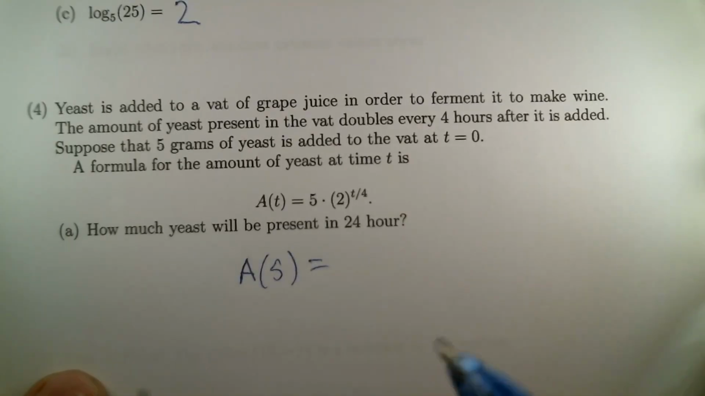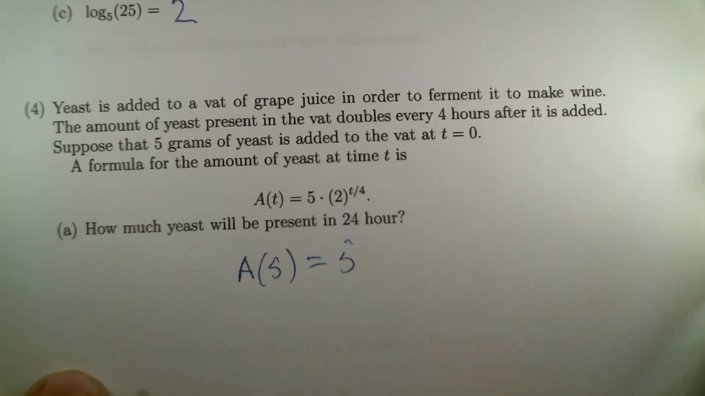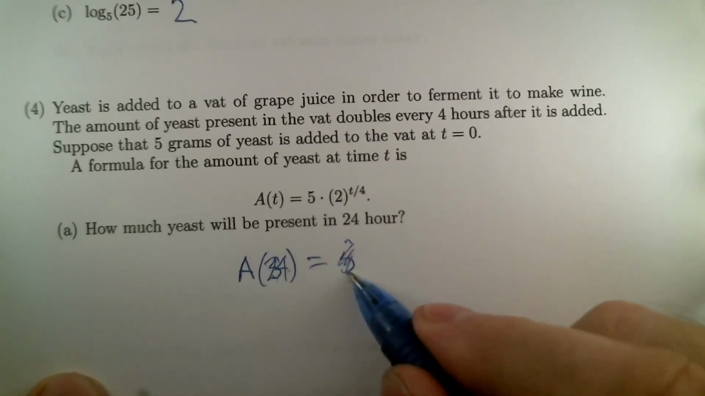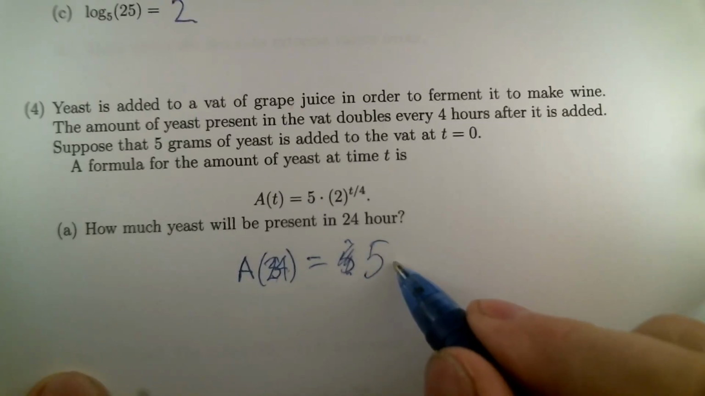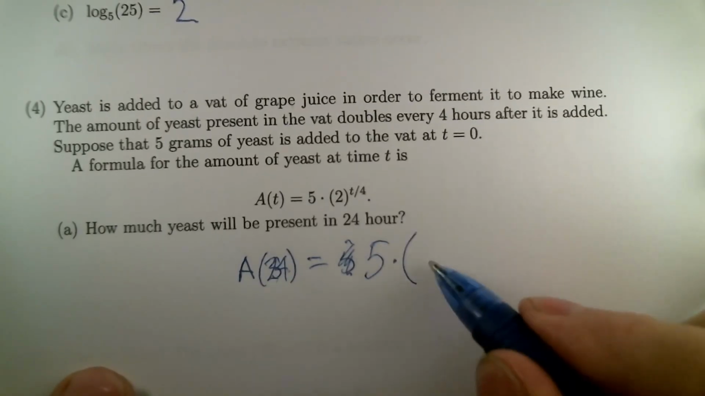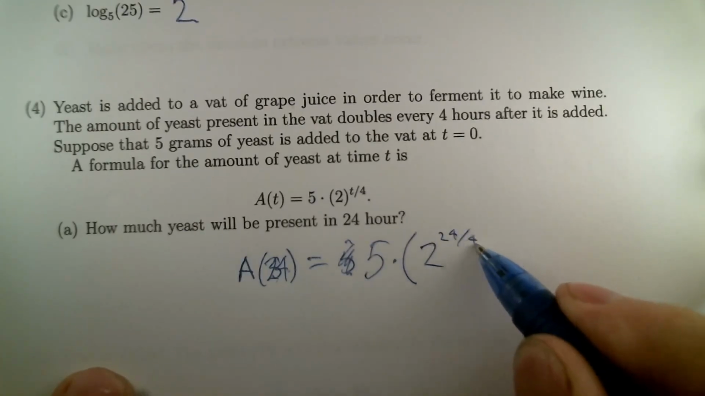Plugging in 5 for t in that, and it'll be 5. Sorry, I just said it wrong. How much yeast will be present in 24 hours? That's not 5, it's 24. There. Well, it was 5 out front. Maybe that's how my brain got confused there. 5 times 2 raised to the 24 over 4.